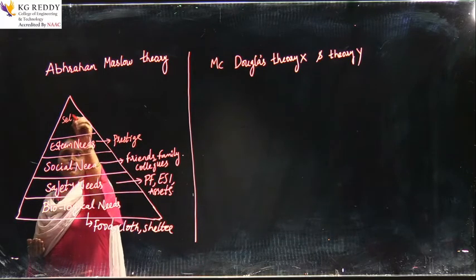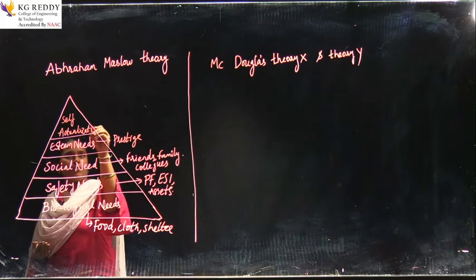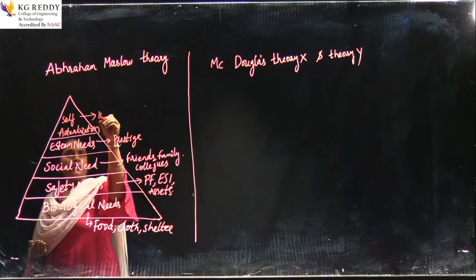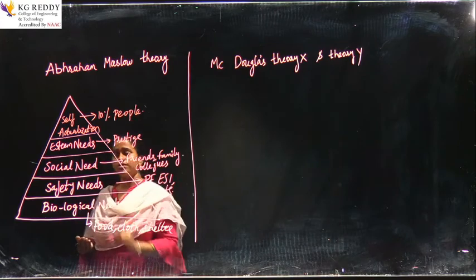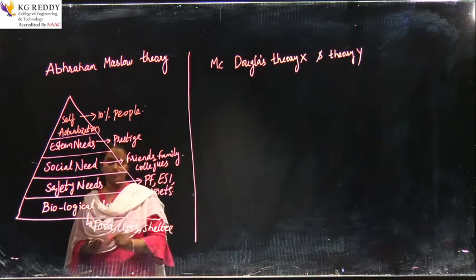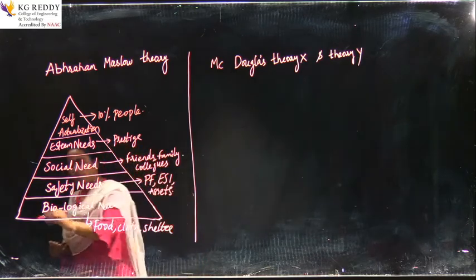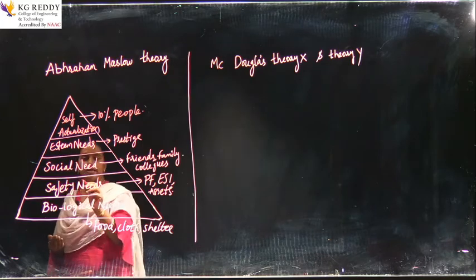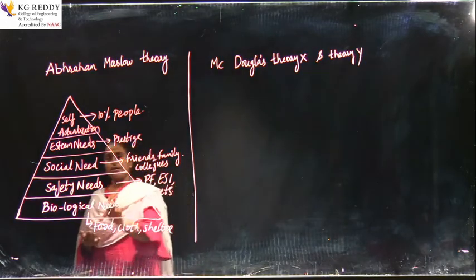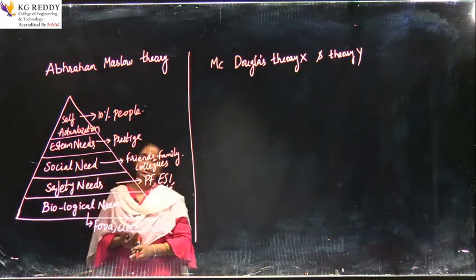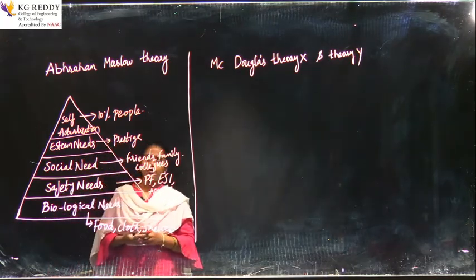The last need is the self actualization need. What is self actualization? Only 10% of people will work for self actualization. Why? Because they always want to prove themselves. So this theory says that employees or people working in an organization should have these 5 basic necessities satisfied. Then only can they work in a very good manner in any organization.